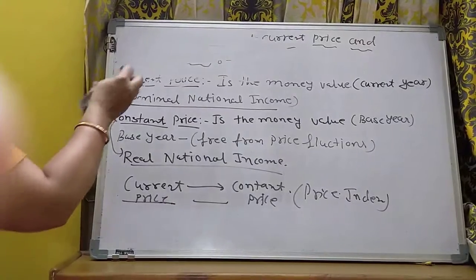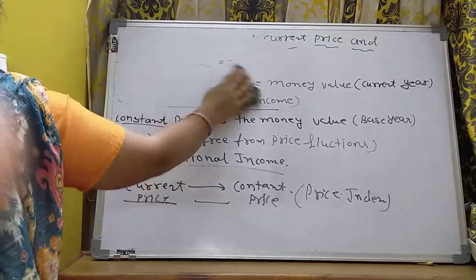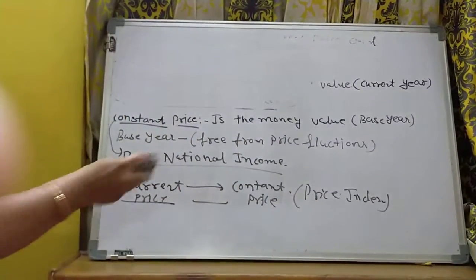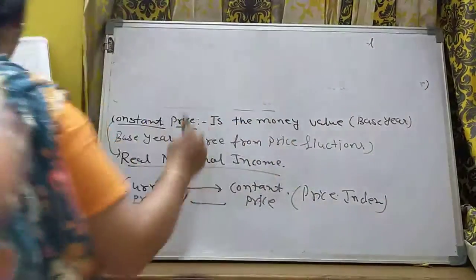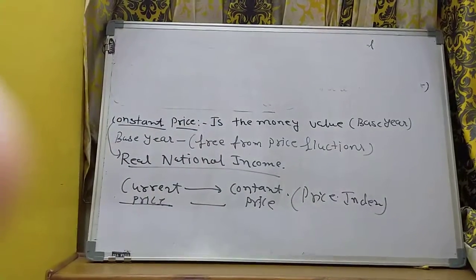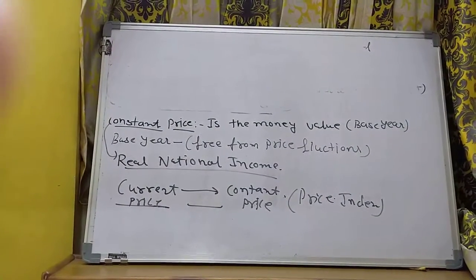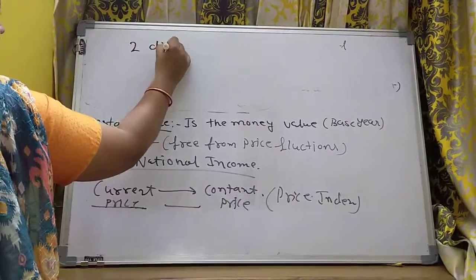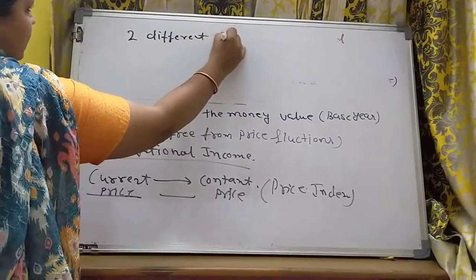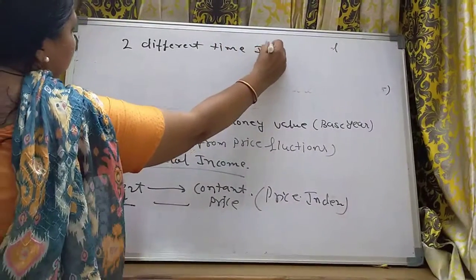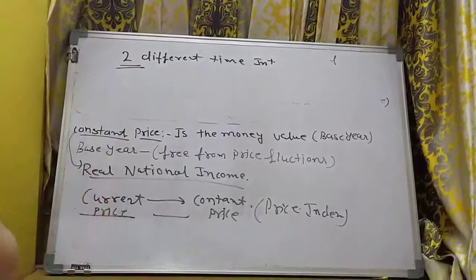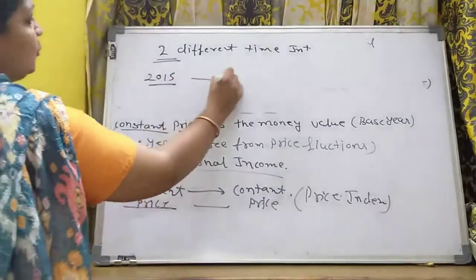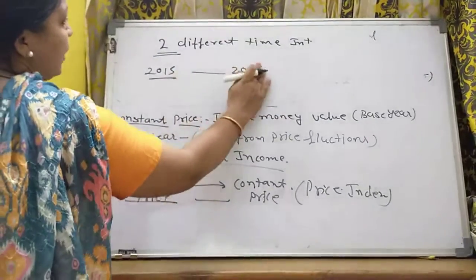Price index is an index number which shows the change in price level between two different time intervals. That is very important, two different time intervals. It means maybe we are talking about 2015 and 2019.